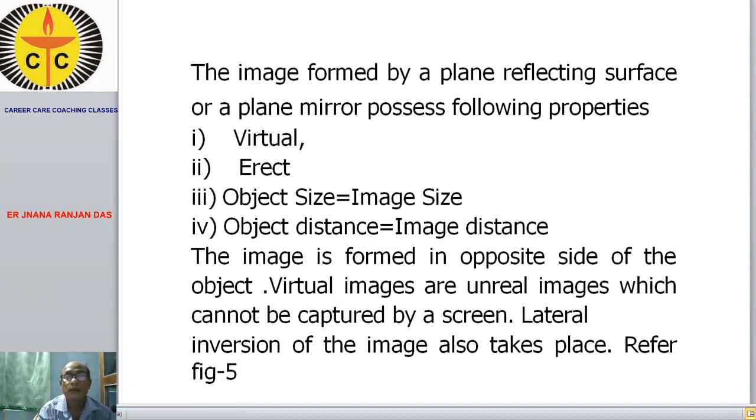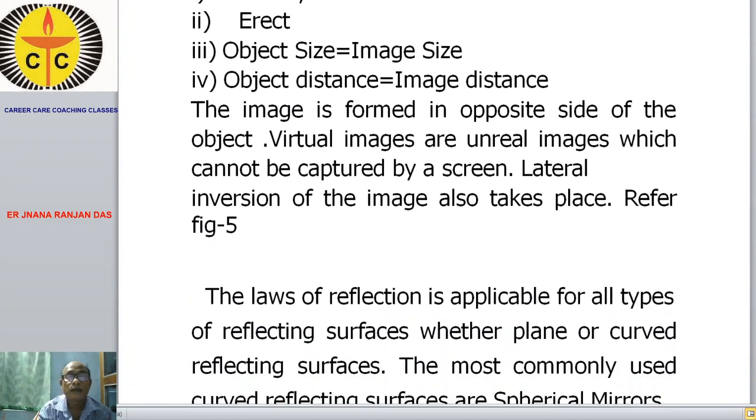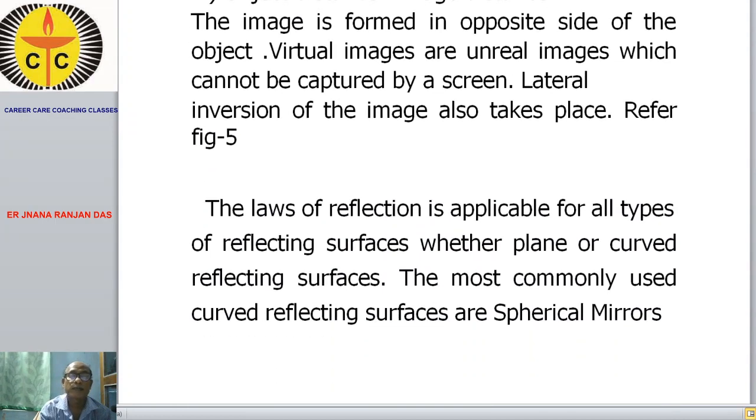We will discuss all about the spherical mirrors in our next class.